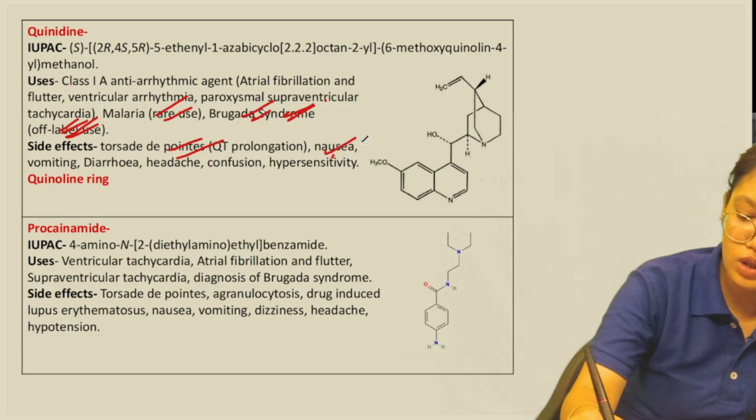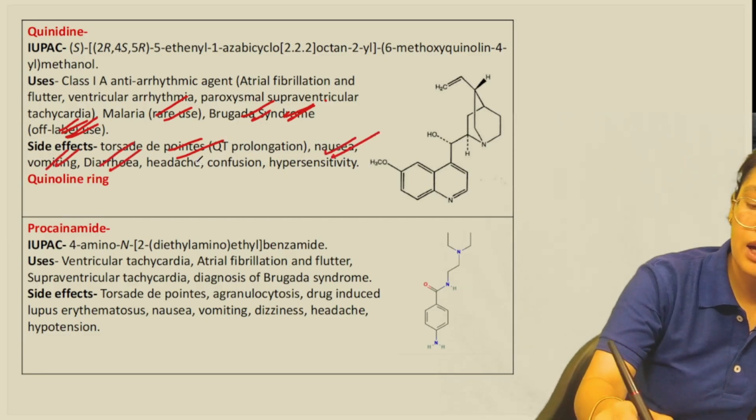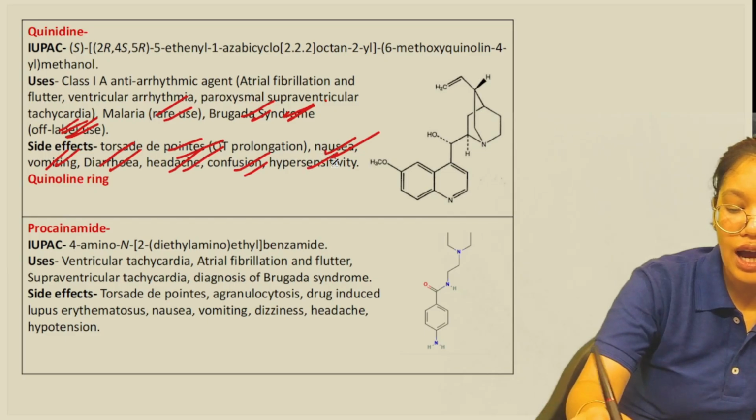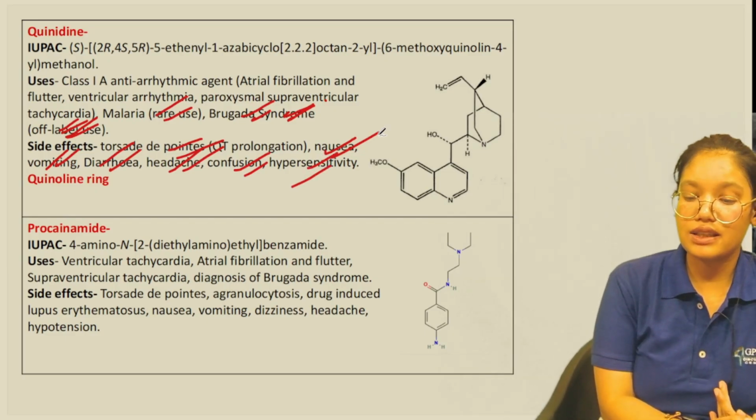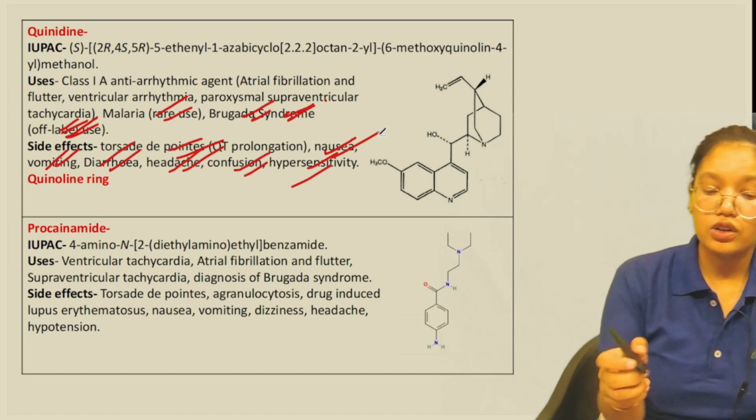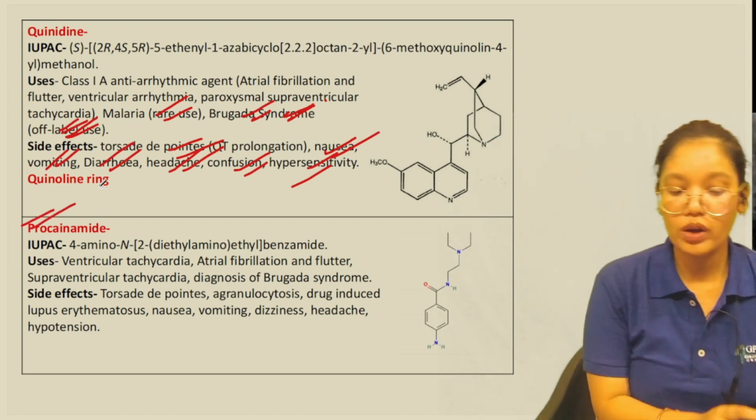Okay, then we have nausea, vomiting, diarrhea, headache, confusion, hypersensitivity. All this can also occur due to this quinidine as a side effect. Okay, now the second drug we have here is procainamide.